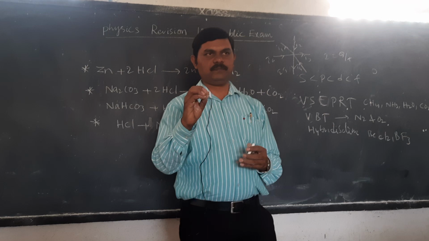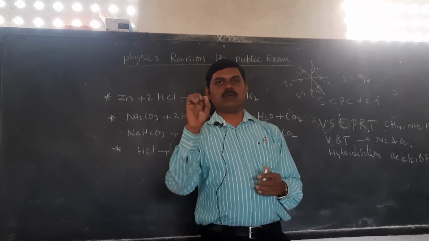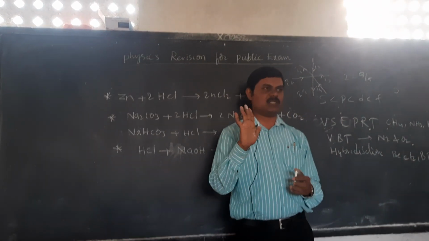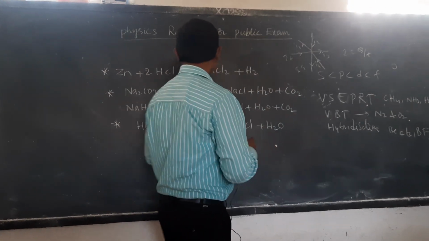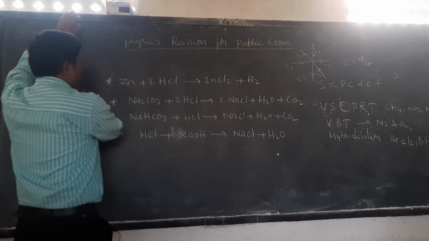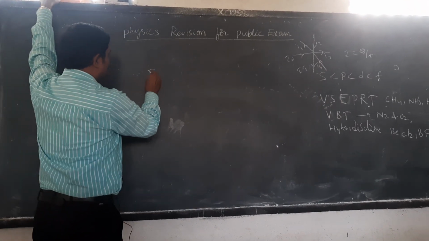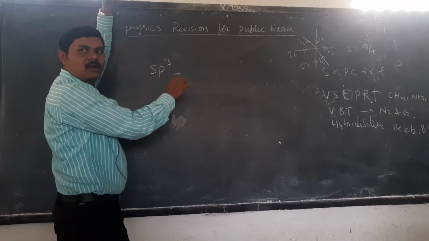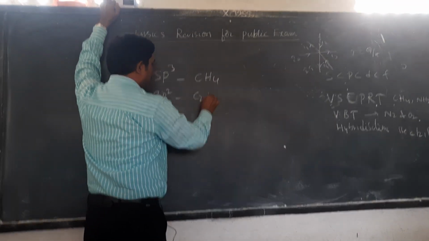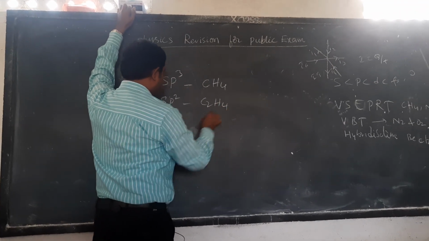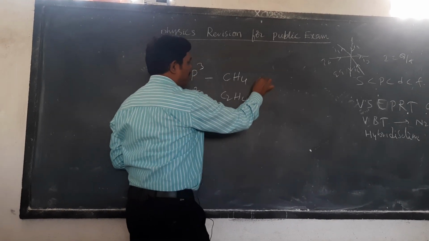And in the 12th lesson, 3 important concepts are there. I will tell you 5 questions. Number 1, hybridization concept. 3 hybridizations are there: sp3, sp2, sp hybridization. Remember the molecules also, then you can easily write those concepts. sp3 hybridization, methane molecule, formation of the sp3 methane molecule, CH4. Okay, sp2 hybridization, C2H4. sp hybridization, C2H2.